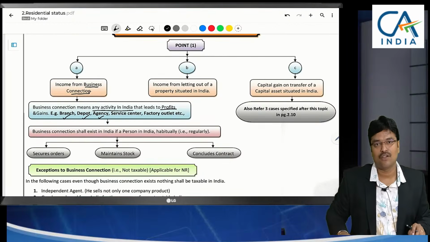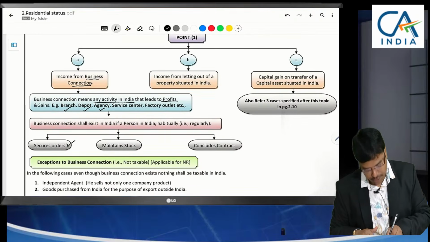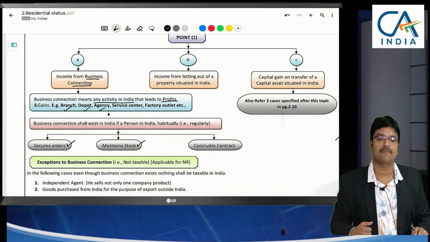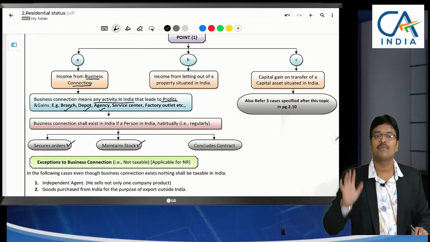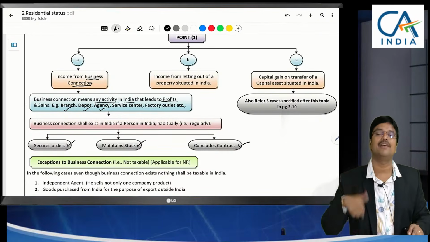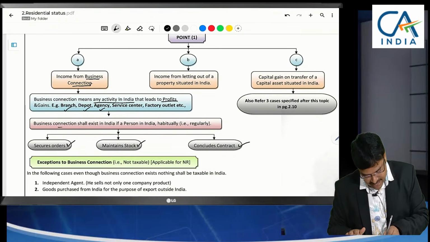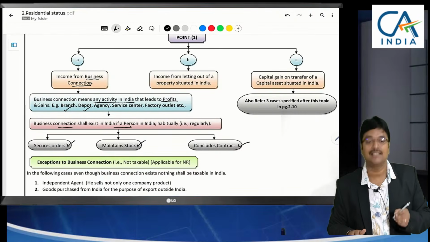Whatever we do, he will, on our behalf, secure the orders and maintain the stock. Whatever instructions we give, recover from that creditor, give discount to that creditor, he concludes the contract based on our discussions. In that case, business connection is in India. That is nothing but agency.